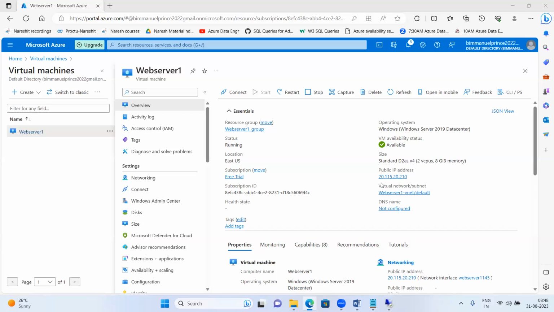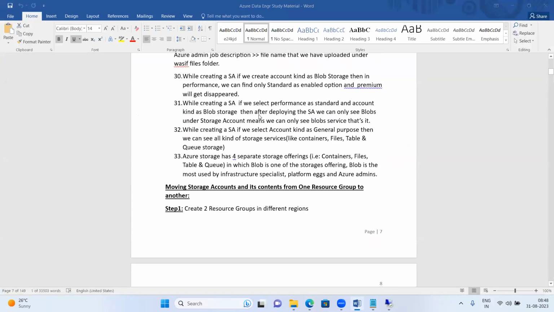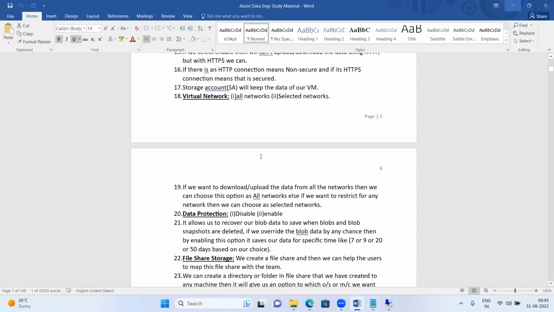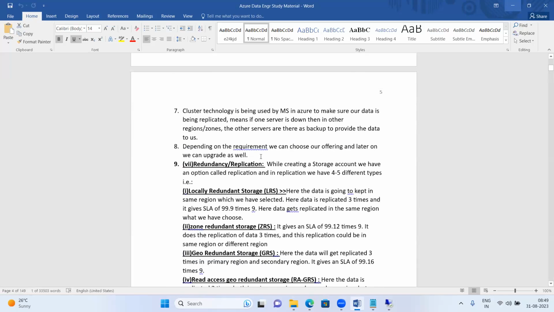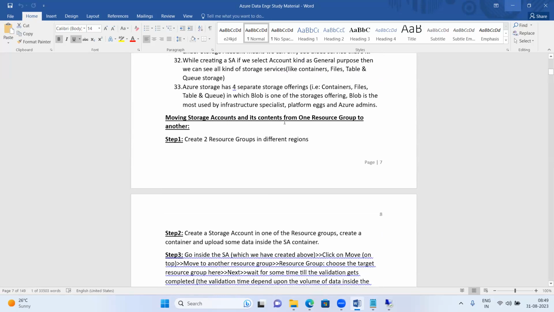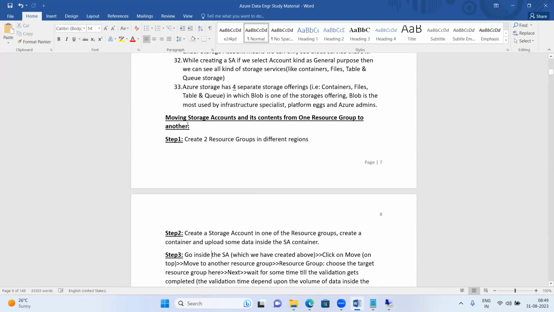Okay, fine. So this is all the theoretical information I am giving as a knowledge point of view, covering everything we have done day before yesterday, yesterday and today, for all three classes. Read this material after I circulate it to all of you. In tomorrow's class, we'll start from here: moving a storage account and its content from one resource group to another. I'll show you this in tomorrow's class.